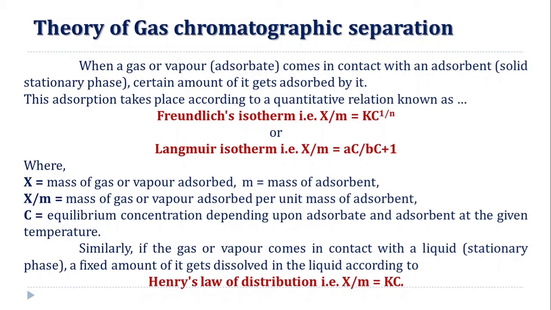So friends, gas chromatography is of two types: one is gas-solid chromatography and the second is gas-liquid chromatography. The difference in adsorption and desorption property in the case of gas-solid chromatography, and the difference in partition, that is the distribution coefficient of the solutes between the gas and liquid phases, is the reason for the separation.